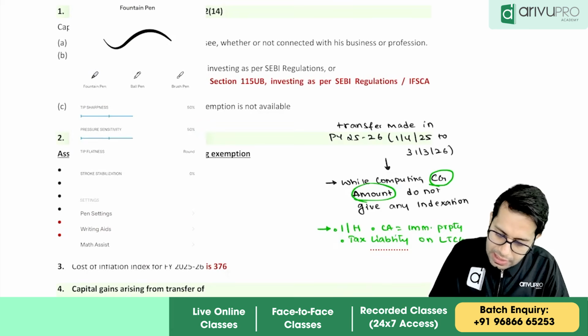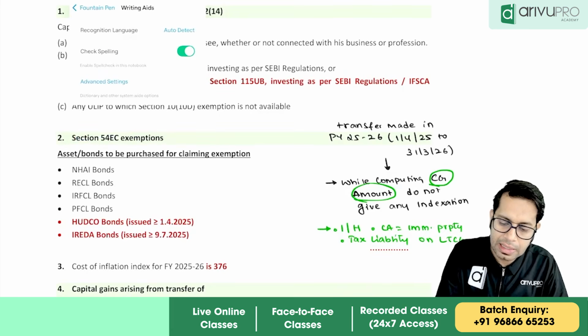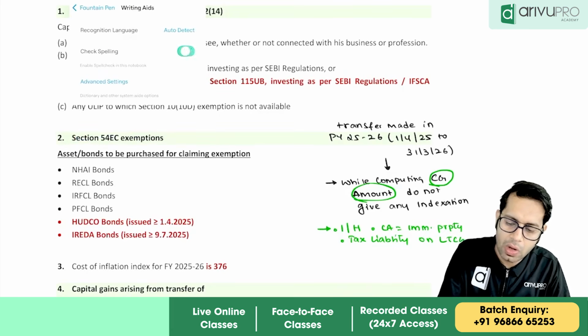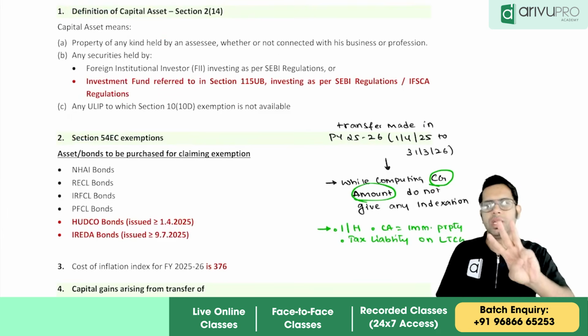And if the question is asking you to find the tax liability on long-term capital gain, all 3 conditions should be satisfied.